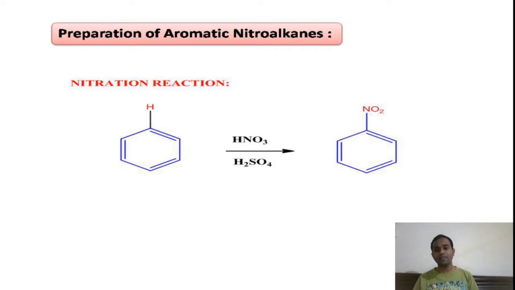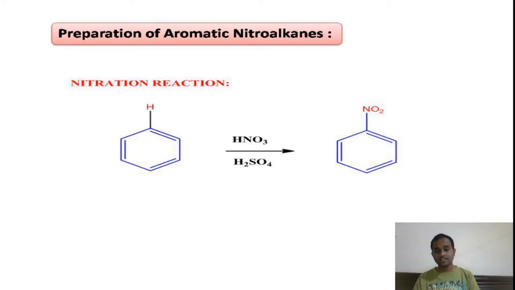So due to the excess of pi electrons in the benzene ring, what happens? It will attract the electrophiles. What are electrophiles? Electrophiles are nothing but electron loving species. So here is a question for you: why does benzene, even though having 3 double bonds in it, not undergo addition reaction? Why does benzene undergo substitution reaction? This is the question for you. And the answer for this question is, here in the benzene, these 3 pi bonded electrons will be involved in resonance.